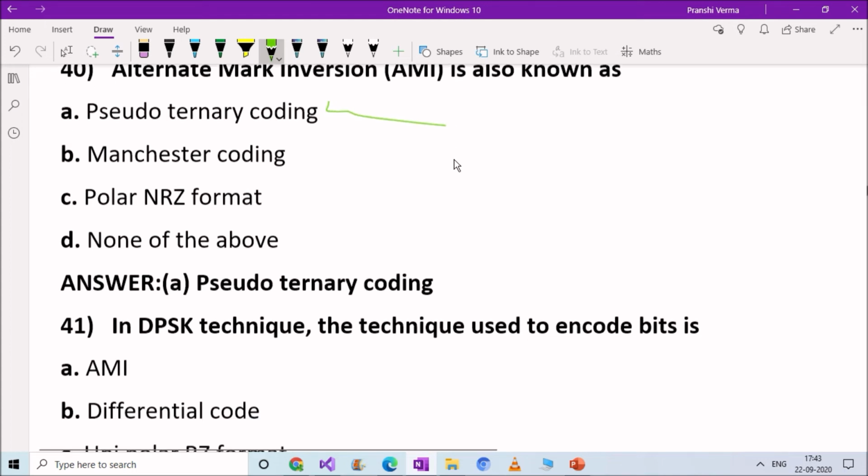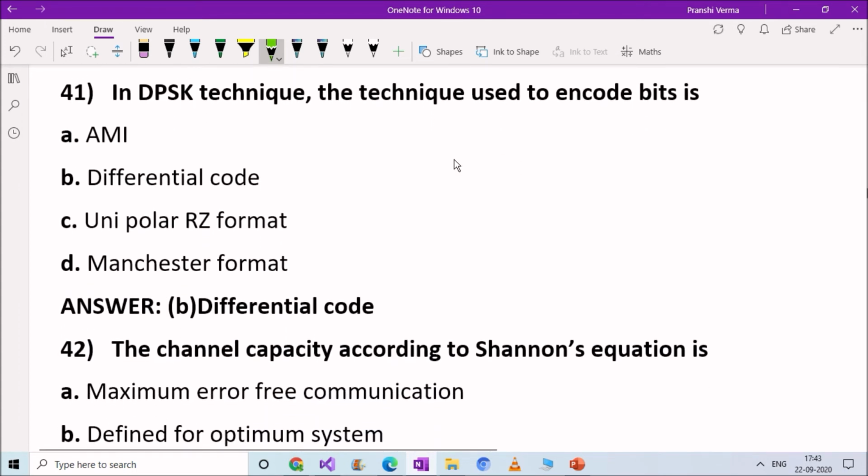Next question. In DPSK techniques, the technique used to encode bits is: option A, AMI; option B, differential code; option C, unipolar RZ format; option D, Manchester format. Right answer here is option B, differential code. In DPSK techniques, the technique used to encode bit is differential code.